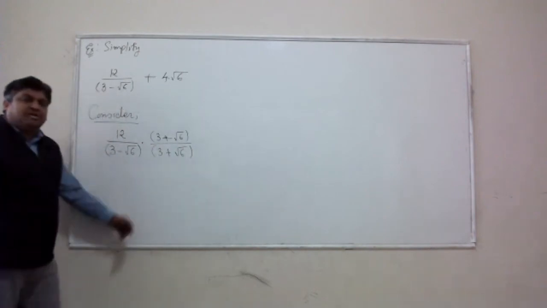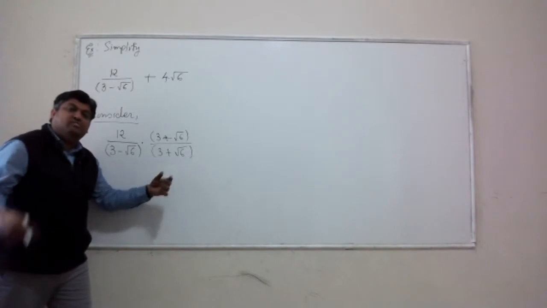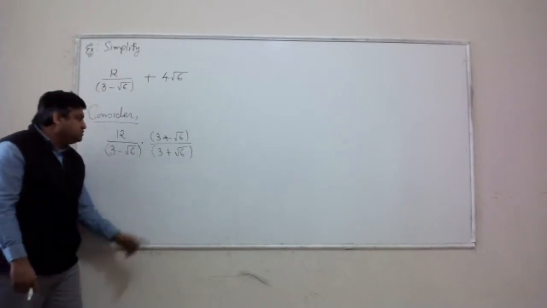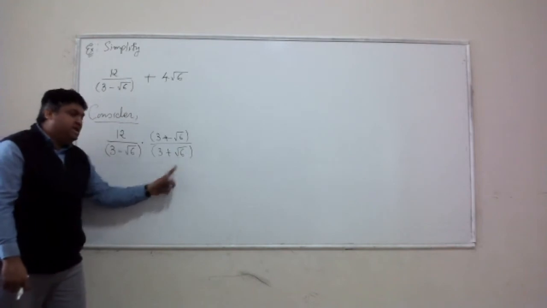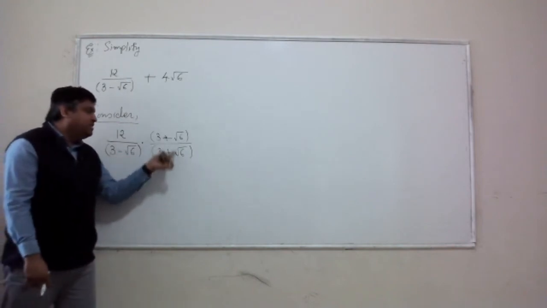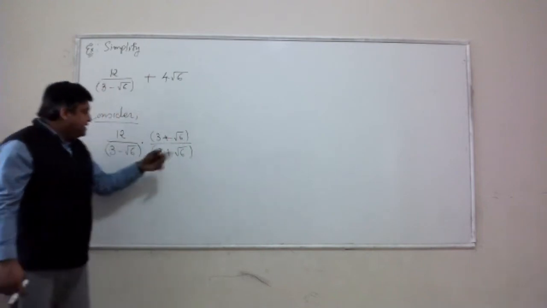Remember, the conjugate means the missing factor from the factorization formula for the difference of two squares, a minus b, a plus b. So if a minus b is in the denominator, you would multiply and divide by a plus b, right?